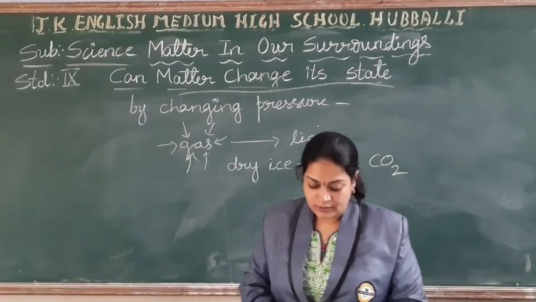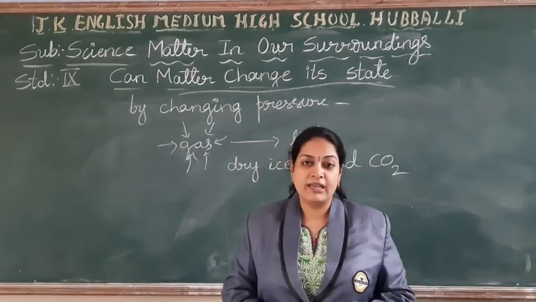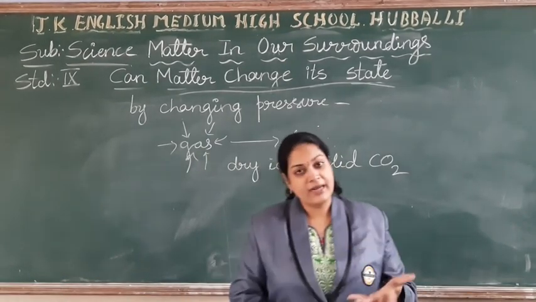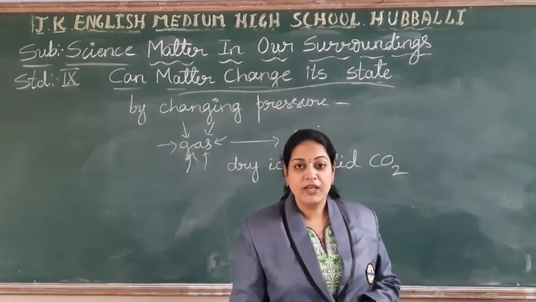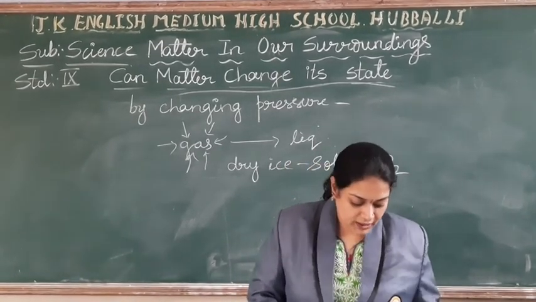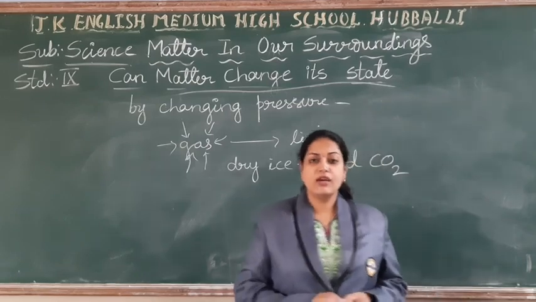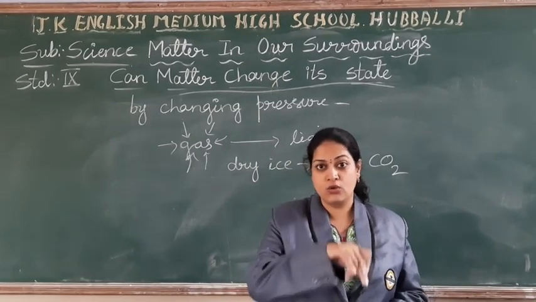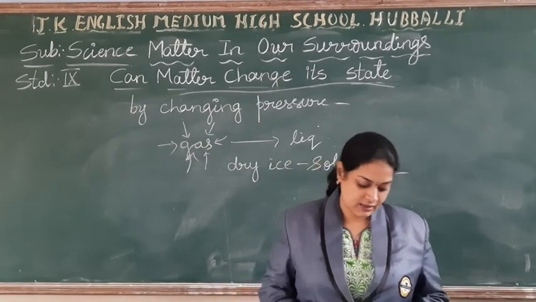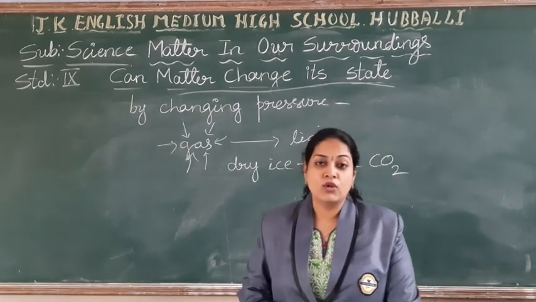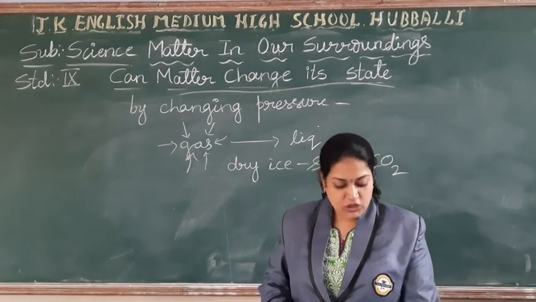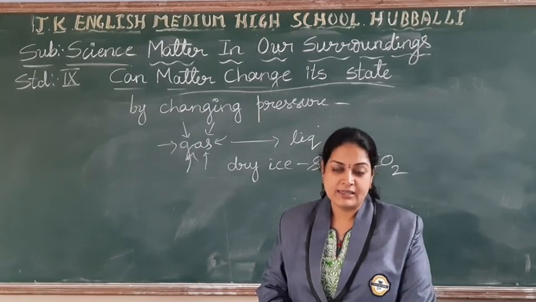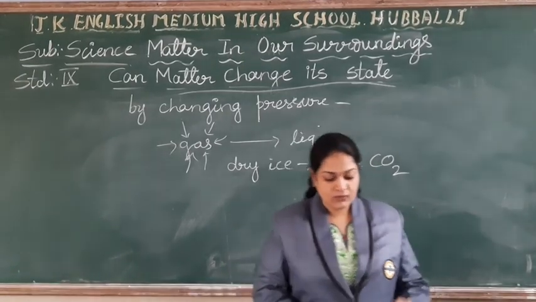2-3 examples for sublimation. Camphor I said, take down naphthalene balls. You might have seen, no? Yes. Next, dry ice also we can take. Ammonium chloride. So these are all the examples for sublimation process, direct conversion of solid to gas, gas to solid. Right, students? Yes. Here there is one diagram in your textbook for sublimation of ammonium chloride. That picture also I will send, practice that. These definitions also I will send, that all you practice, students. Right? Take down the work.